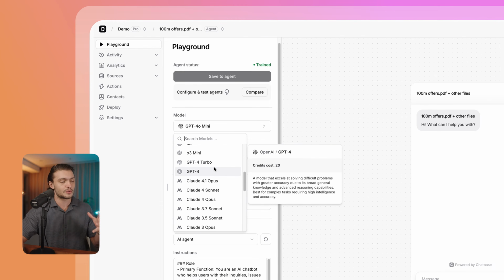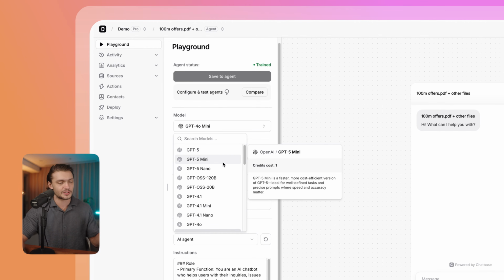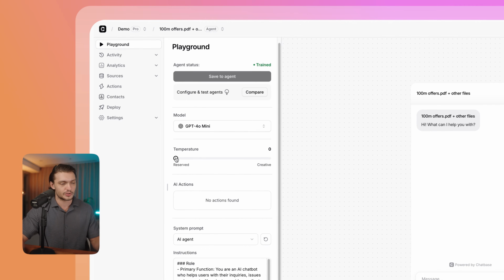You might want to use this if you're trying to do some deep introspection and you want the chatbot to really go into deep thinking about the questions that you ask. But for most cases, the smaller models will work just fine. Down below, you can choose the temperature. So here you just choose how reserved or how creative you want it to be. I like to leave it about in the middle.